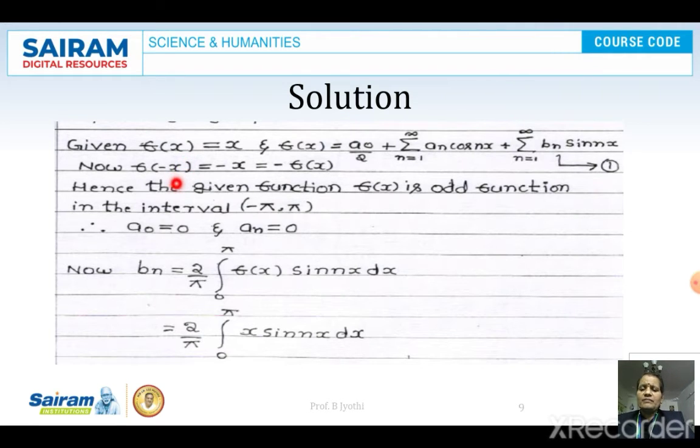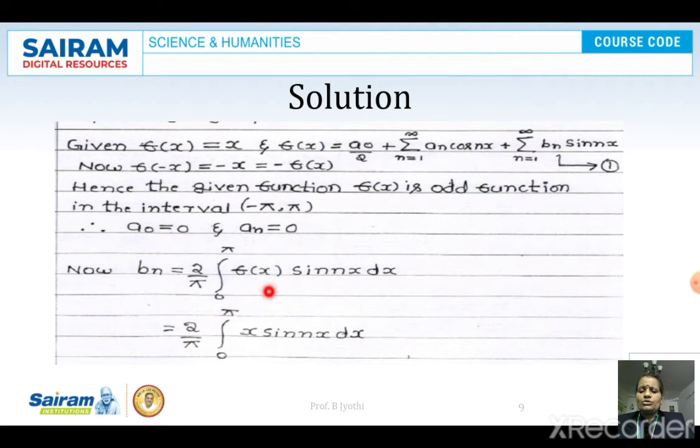When we replace x with minus x, we get f of minus x is equal to minus x, that is nothing but minus of f of x. Hence the given function f of x is an odd function in the interval minus pi comma plus pi. So when it is an odd function, we know that a0 and an will be 0. So no need to determine the values of a0 and an.